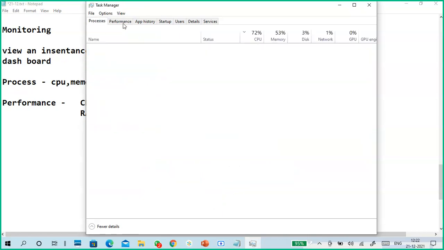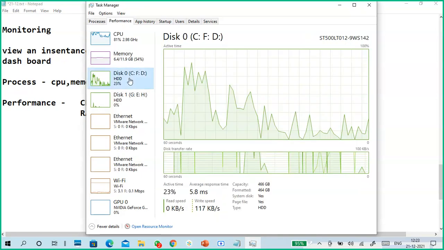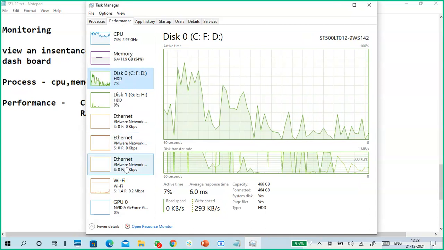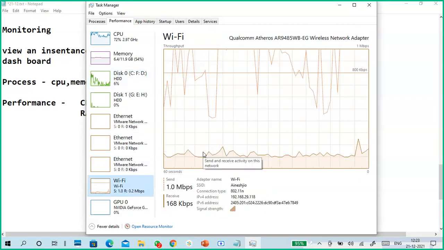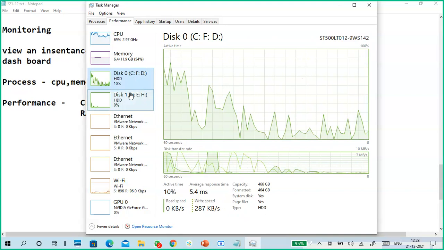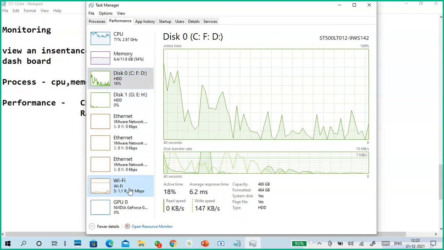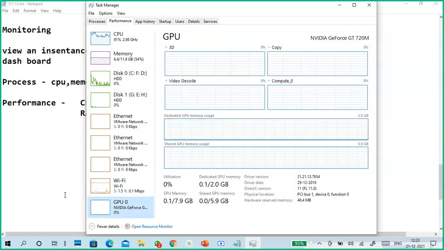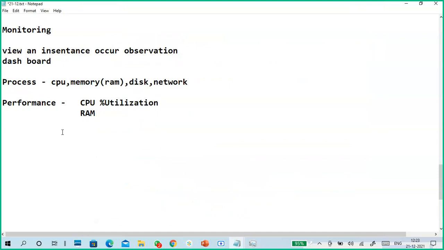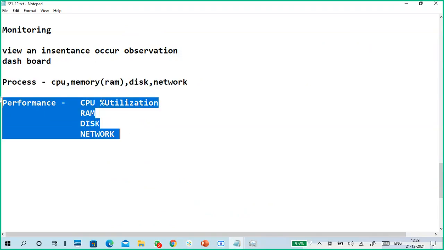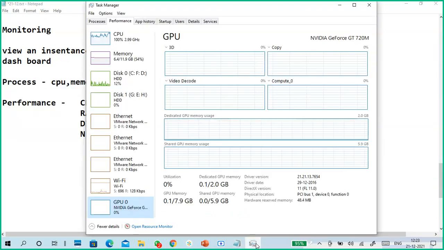So this is process by process. This is overall disk, network. This is my Wi-Fi. This is my disk. Two disks are there; this is the main disk. This is my Wi-Fi. This is my GPU. So I will put disk and network here. These are the main ones: process monitoring, performance monitoring, resource monitoring.